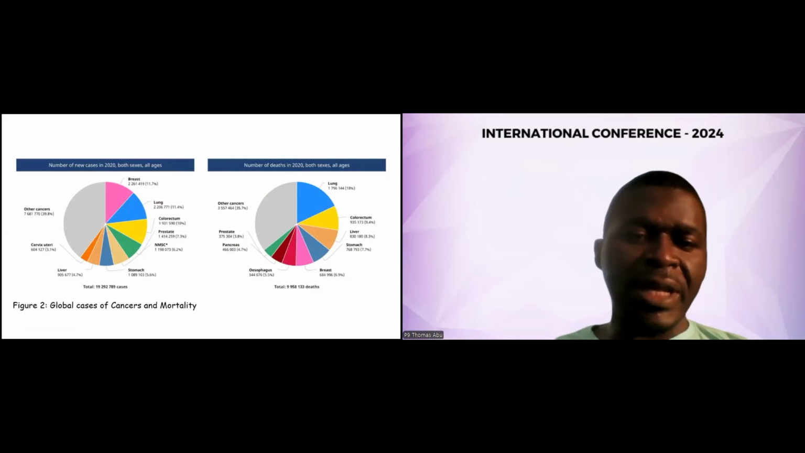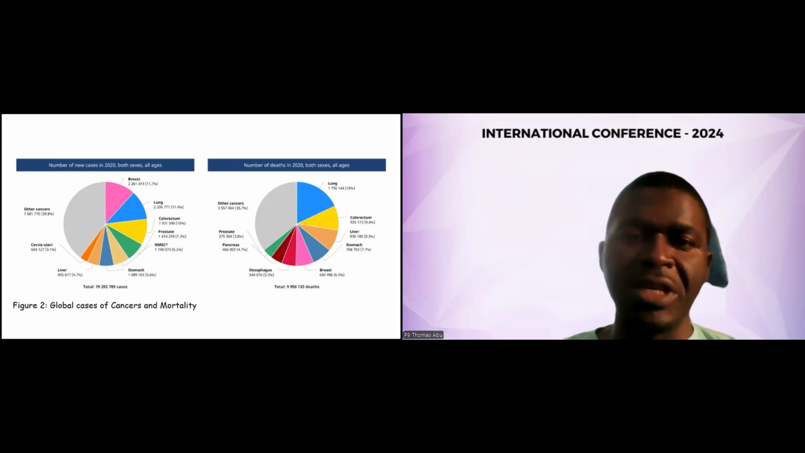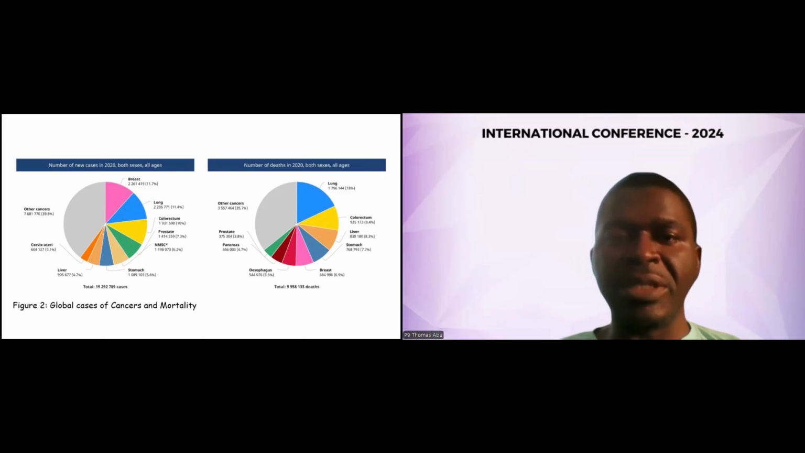Looking at the next slide, we have the global cases of cancers and mortality. Looking at the first pie chart, we have the number of new cases in the year 2020, in both sexes, male and female, of all ages. When we look at breast cancer, we discover that 11.7% of new cases in 2020 were recorded, and for lung cancer, about 11.4% new cases were recorded in 2020.